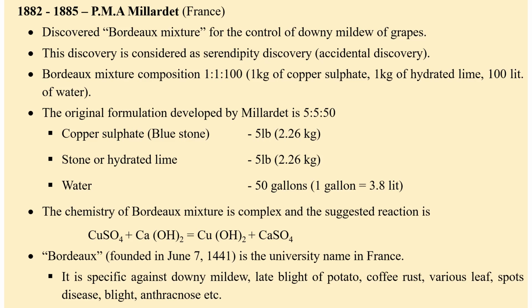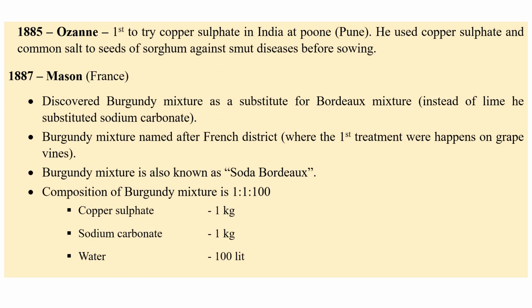So the original formulation that was given by Millardet is around copper sulfate 5 lb, hydrated lime 5 lb, water 50 gallons. If you put all these things together, again it's the same 1:1:100 only. So what is the chemistry behind copper sulfate plus calcium hydroxide, giving cupric oxide plus CaSO4? And Wazane, he is the one who tried copper sulfate in India at Pune for the management of various kinds of diseases like sorghum smut and all the things.